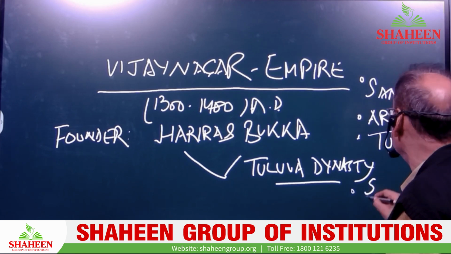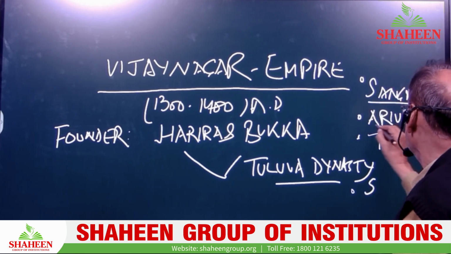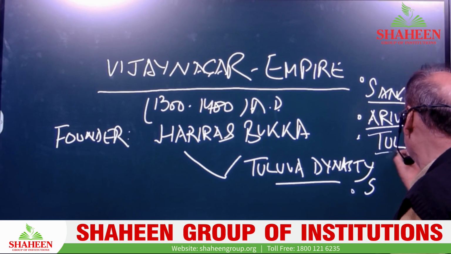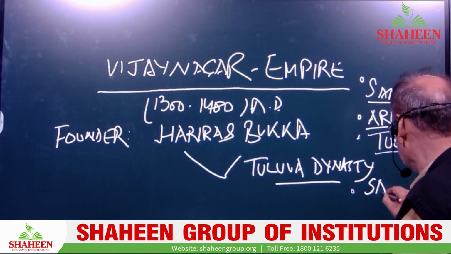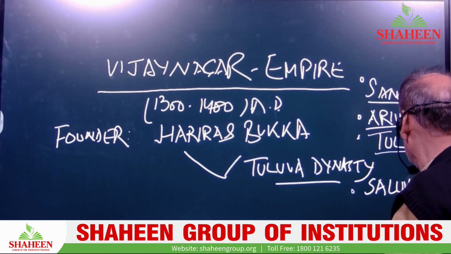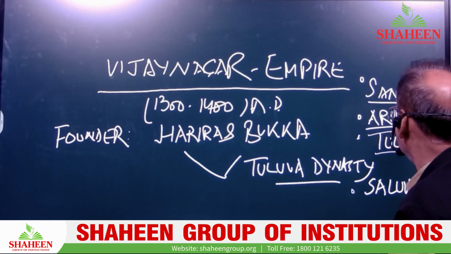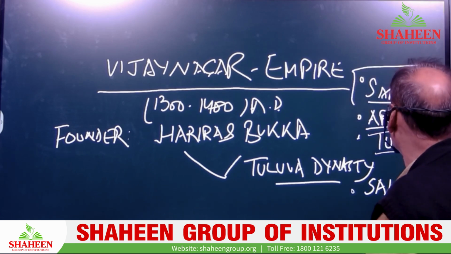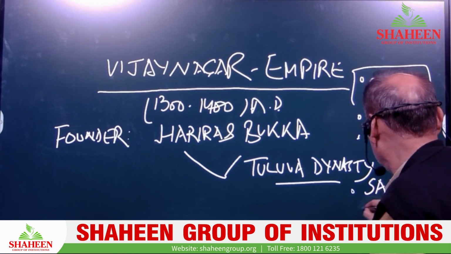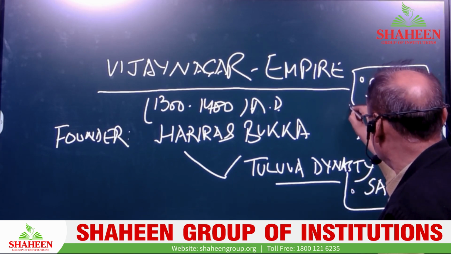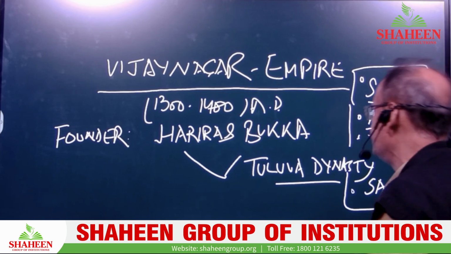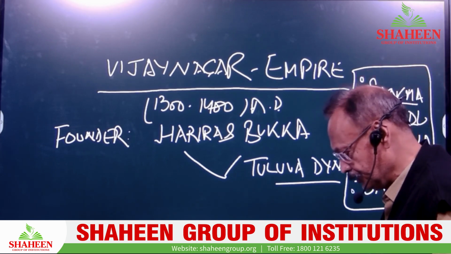Saluva, Sangama dynasty, Arividu dynasty and Tuluva dynasty. These are the four dynasties that flourished during the period of the Vijayanagar Empire. This is the complete scenario and history over there.